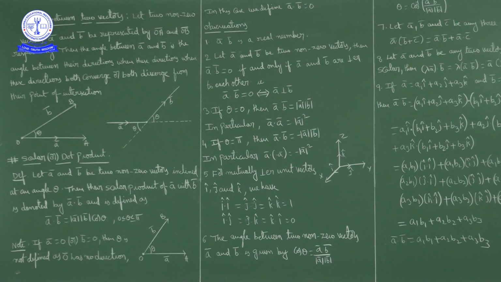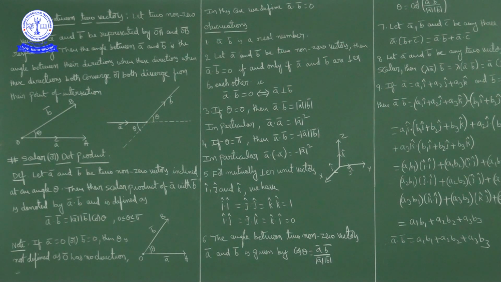Hello students, we are discussing vectors, up to exercise 10.2 completed. Okay, the next concept in vectors is product of vectors. Already we discussed how to add two vectors and how to subtract two vectors. Now, product of vectors. Before going to product of vectors, consider the product of real numbers.